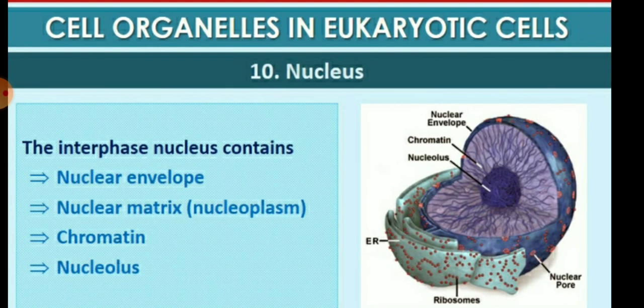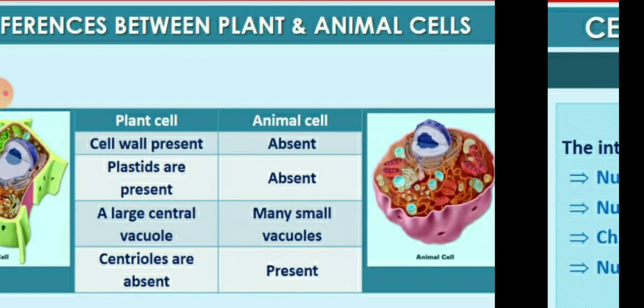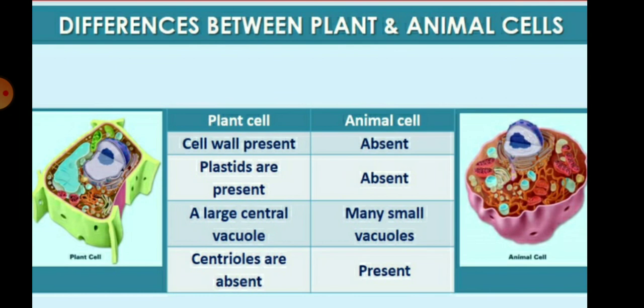So children, we know the nucleus contains the nuclear envelope, nuclear matrix, chromatin material in which DNA, RNA are present, and nucleolus also. This is mainly the brain of the cell. So children, after that we have discussed the eukaryote and the prokaryote cell. We should know the difference between the eukaryote and the prokaryote and the difference between the plant cell and the animal cell.